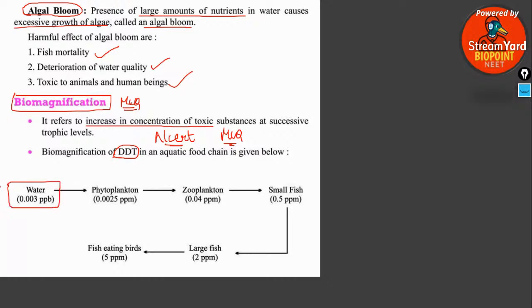So in the water, the amount of DDT, that toxic substance, would be 0.003 ppb.